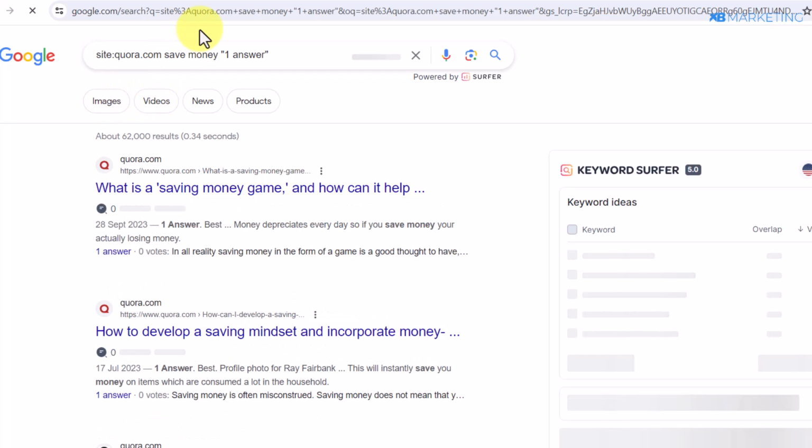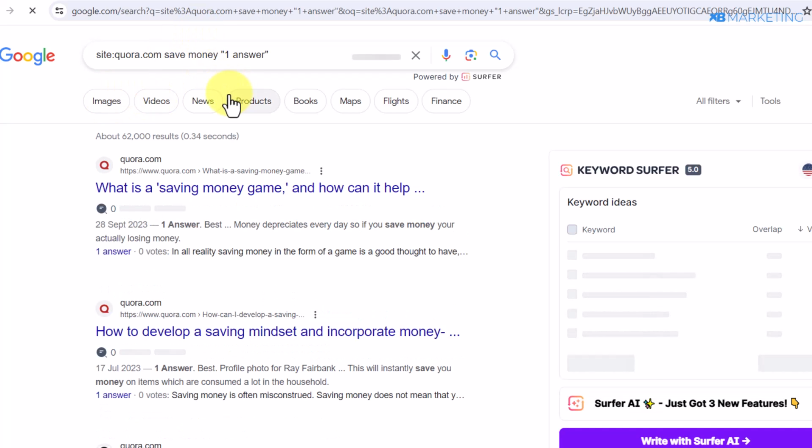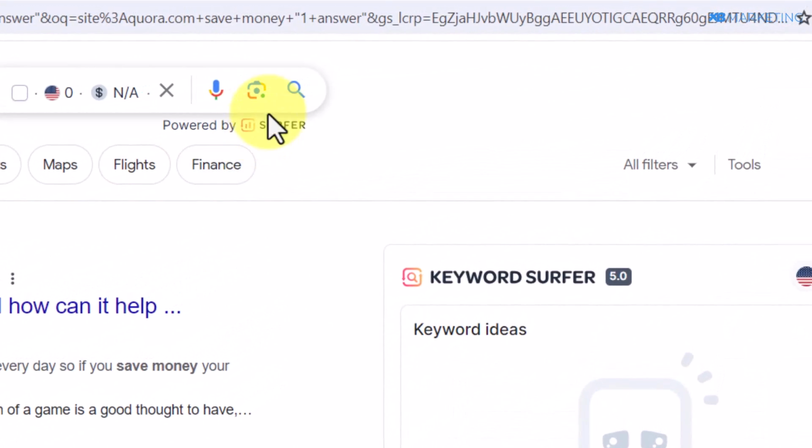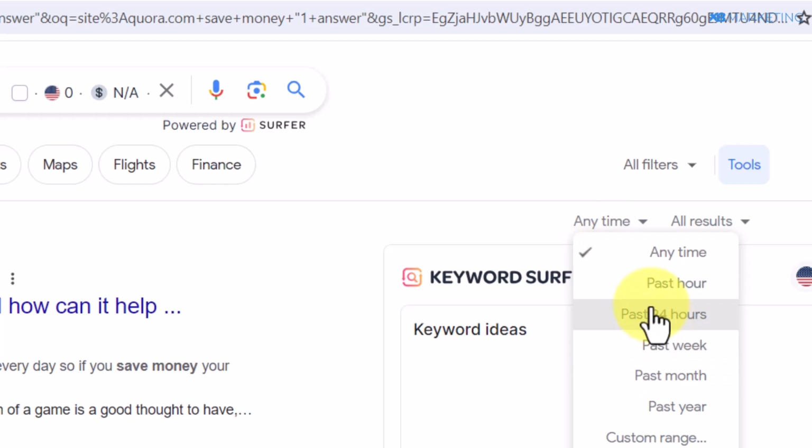If you do this, it's going to show you questions on Quora that are getting only one answer. What you want to do from here is come over to this section that says tools. Once you come over to tools, change this from anytime, and as you can see, you can filter to questions that are being asked on Quora in the last hour, in the last 24 hours, in the past week, past month, and all that. I'm going to take the past month here as an example.